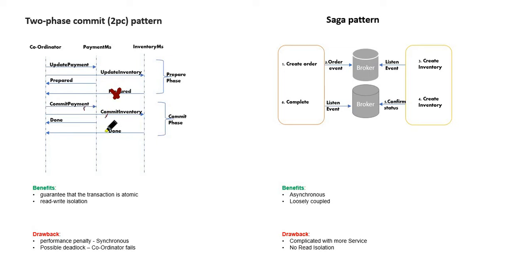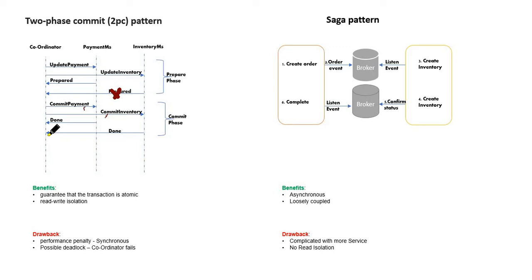Instead of committing, they roll back the data and go back to the original position, and make sure we are not committing this transaction. That way we are handling any failure in any of these transactions.